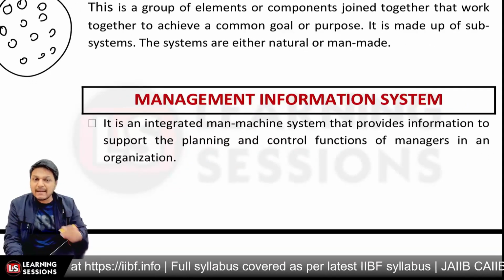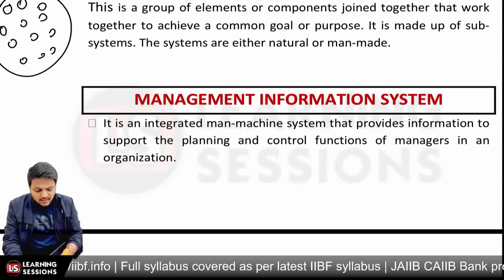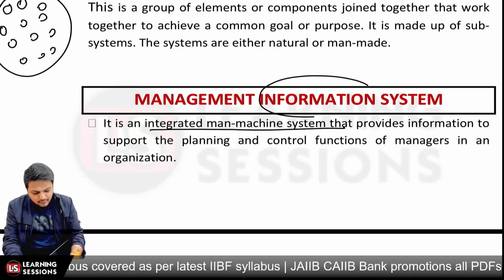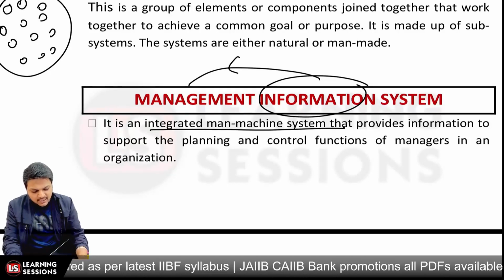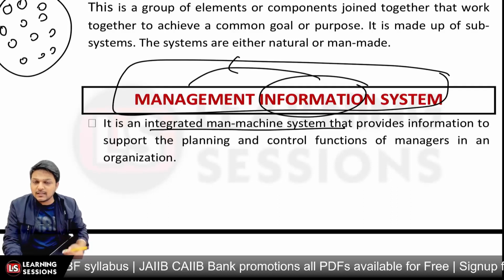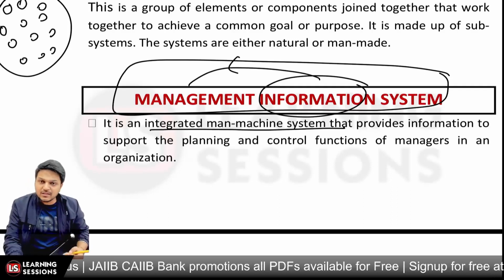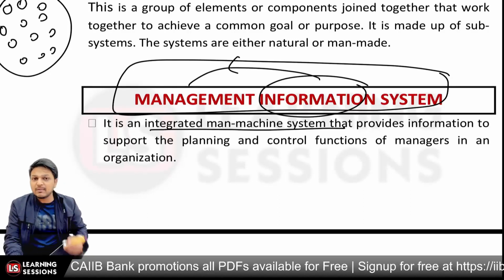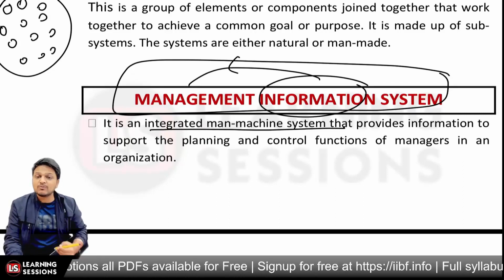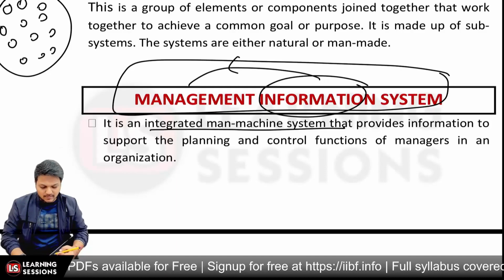So when we are talking about the MIS in total, it's an integrated man-made machine which basically provides information to the management, and it is integrated into one particular system so that the management can have informed decisions and proper information and knowledge about the processes. It helps them with planning and controlling purposes, right?